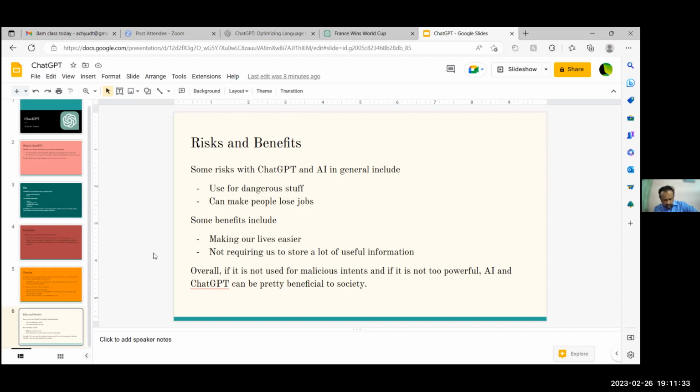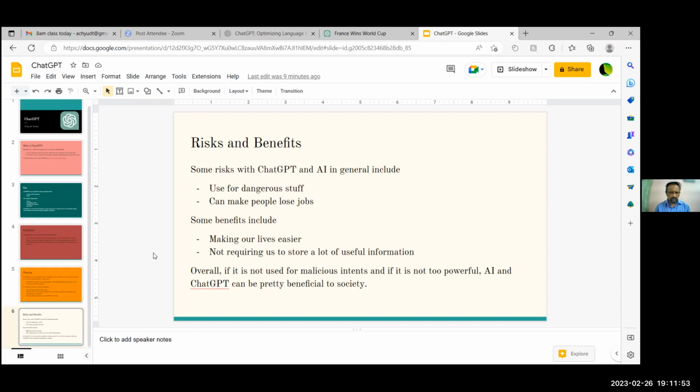Those people will now have to find new jobs, because businesses overall want more money, and economically speaking, ChatGPT and AI in general are a cheaper option. So it can cost people jobs.